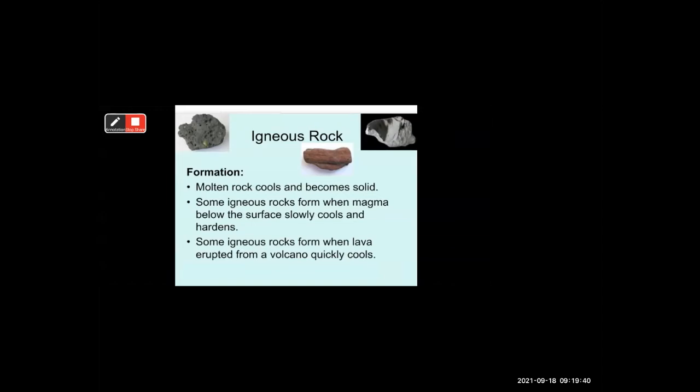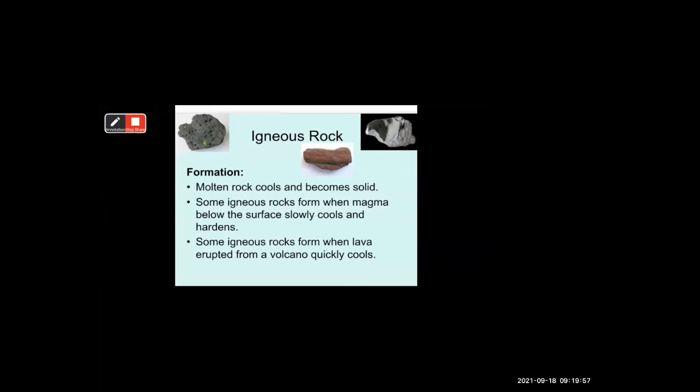Some igneous rocks form when lava erupts from the volcano and quickly cools. These are the two processes: when magma cools slowly and when magma cools quickly.